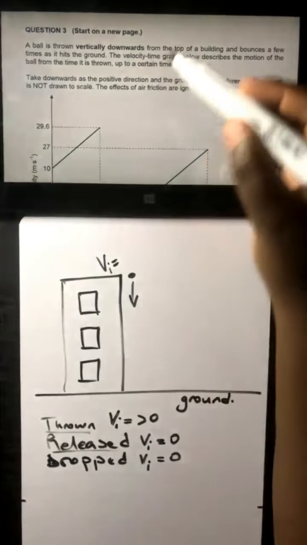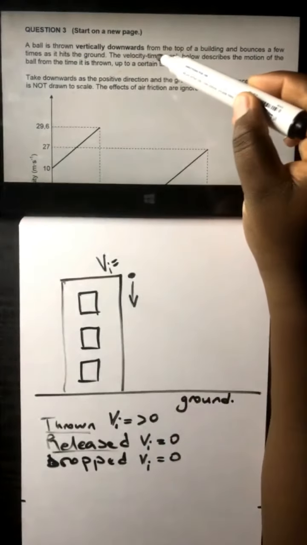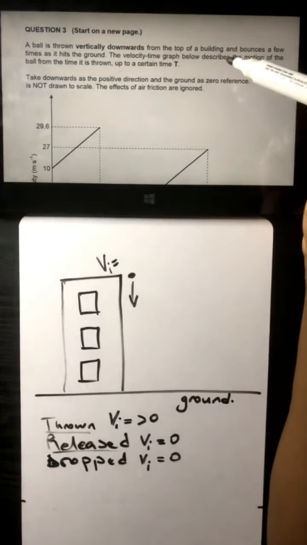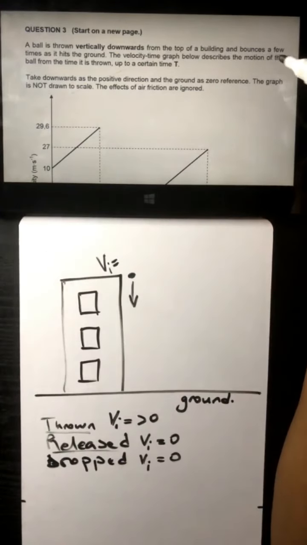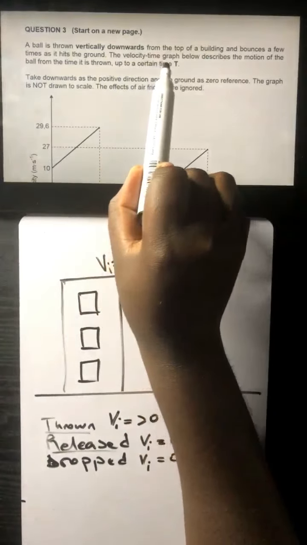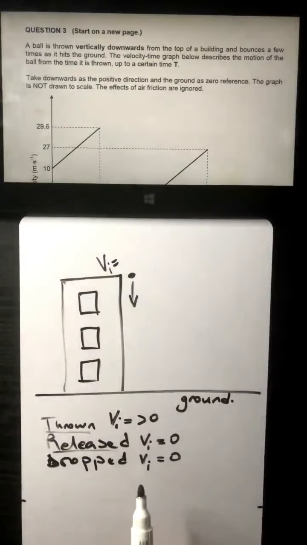So, ladies and gentlemen, the velocity time graph below describes the motion of the ball from the time it is thrown up to a certain time t. What I pick up from that statement is that we are given a velocity time graph. Very, very important, ladies and gentlemen.